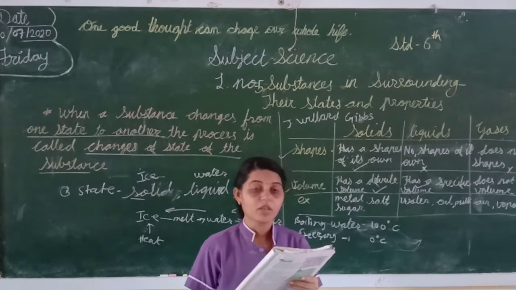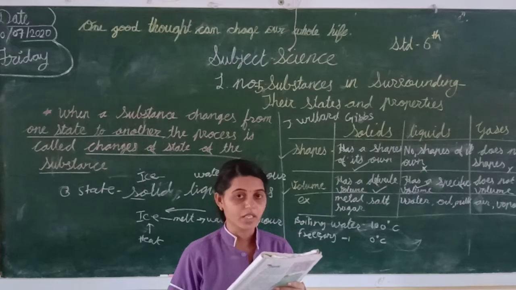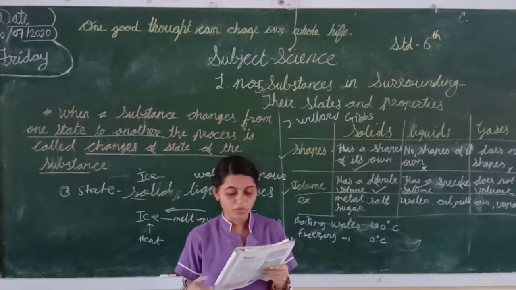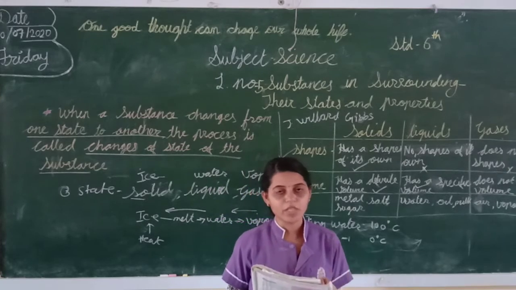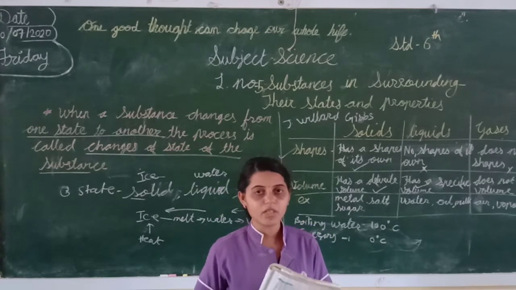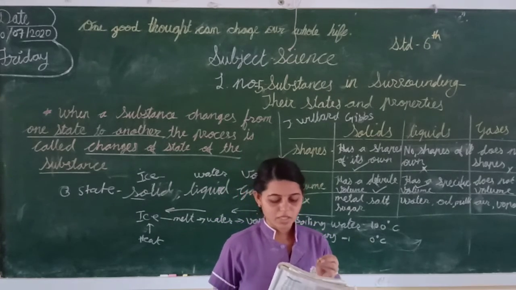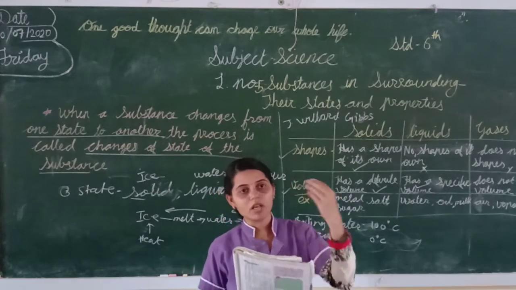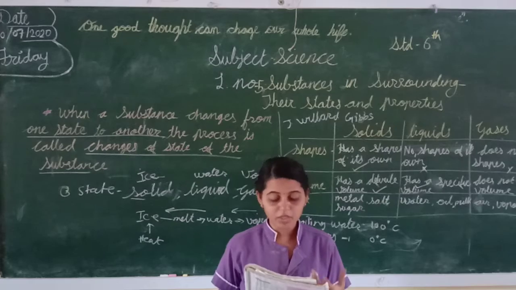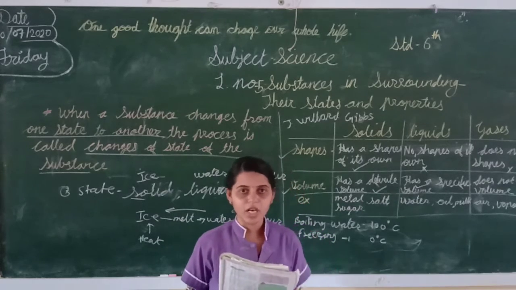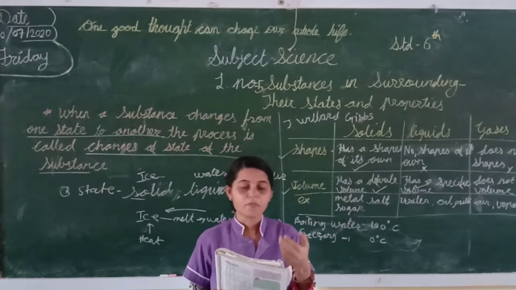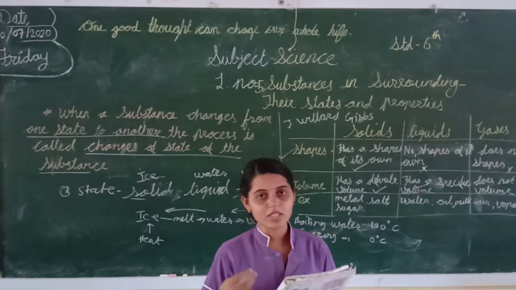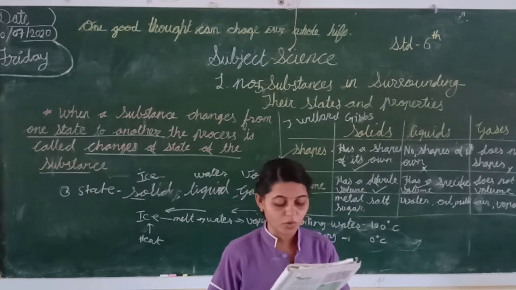Freezing water is 0 degree Celsius, and air in a winter season is less than 15 degrees Celsius, and in a summer more than 35 degrees Celsius. That's why we feel very cold. Students, mostly our body temperature is what we want. If it goes up, that time we feel very hot. If it goes down, under this, then we feel the cold.